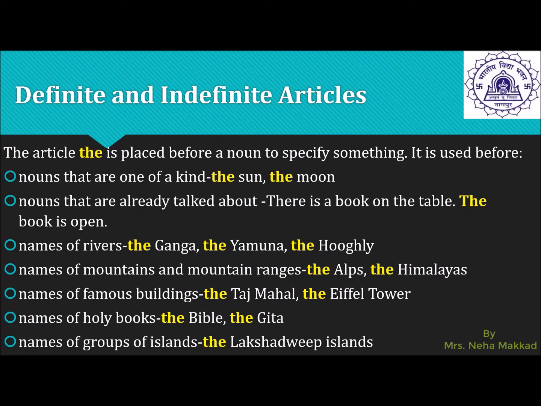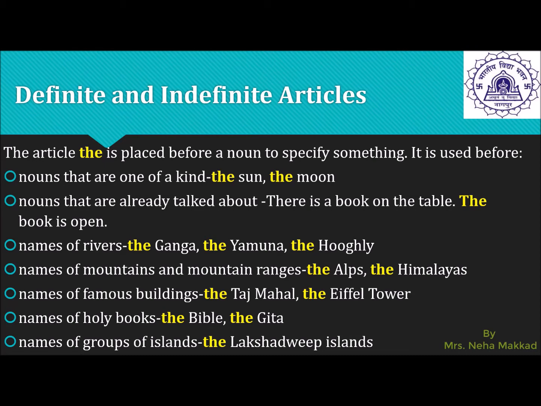Names of rivers. Now all of you know the rivers are also unique. They are also one of its kind. There is no other river. There is only one Ganga river, one Yamuna river, one Hooghly river. So the Ganga, the Yamuna and the Hooghly. Now the names of the mountains and mountain ranges. The Alps and the Himalayas. So you know that there is only one Himalayan mountain range and there is only one Alps mountain range in this world.